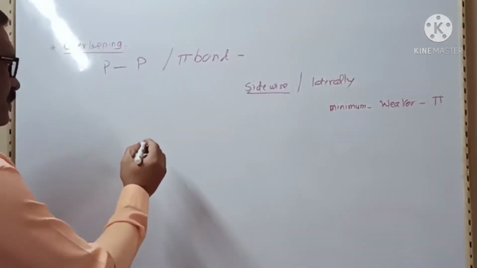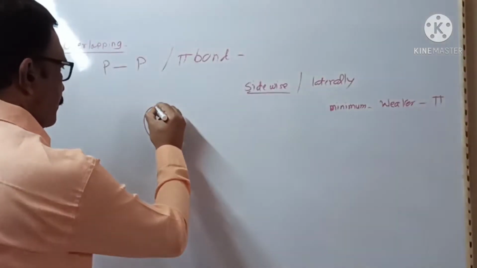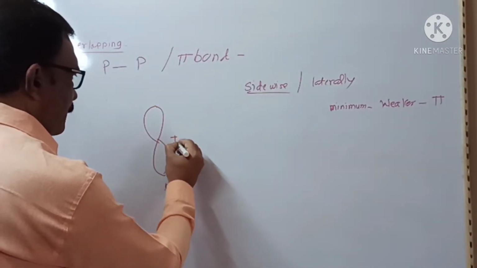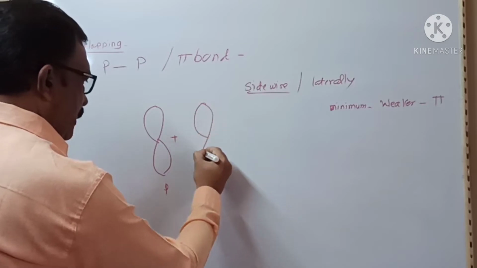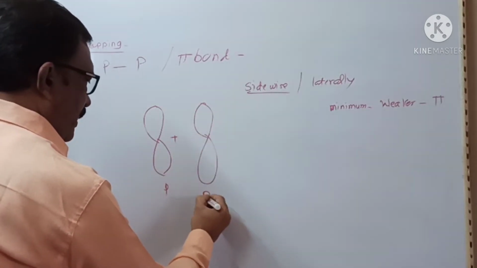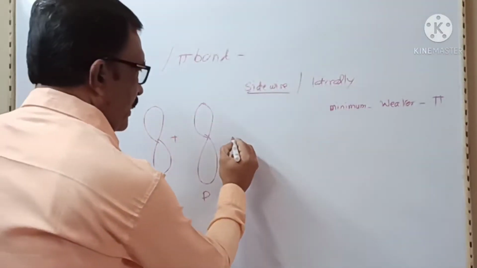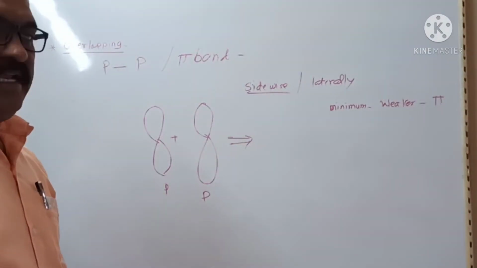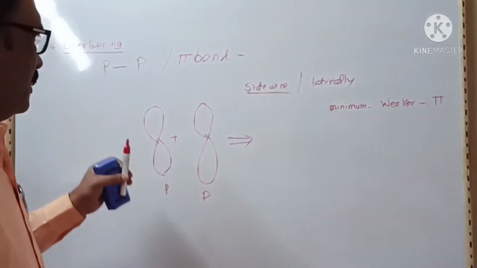For example, suppose this is the p orbital of one atom and this is the p orbital of another atom. They overlap laterally or sidewise.